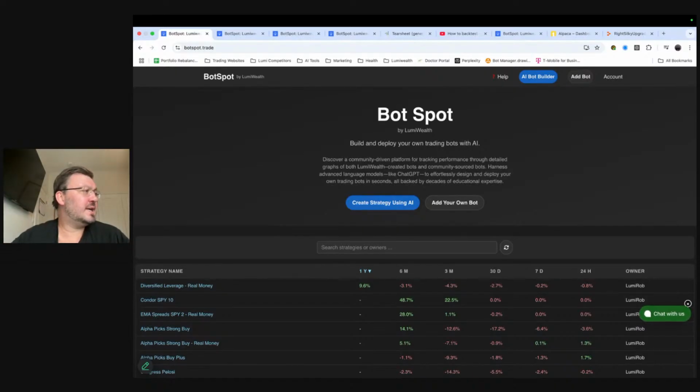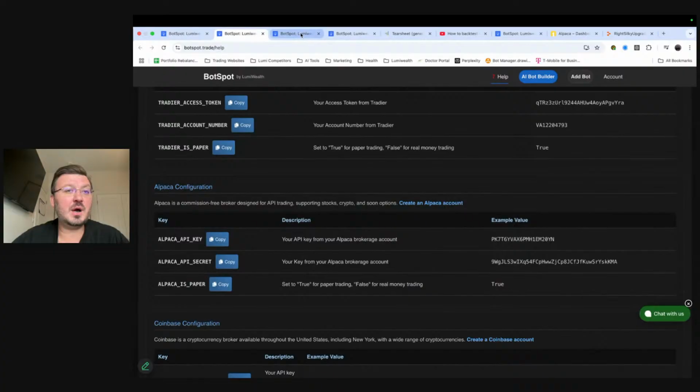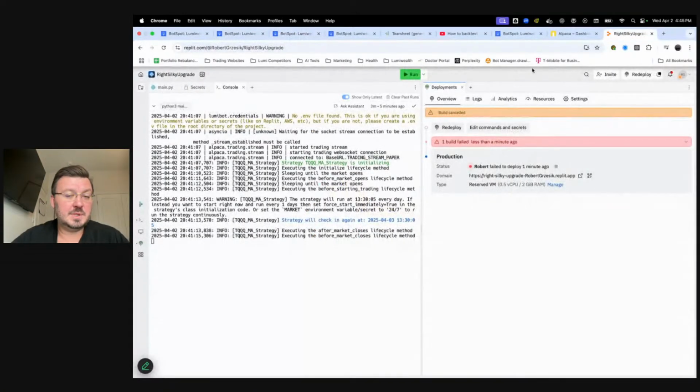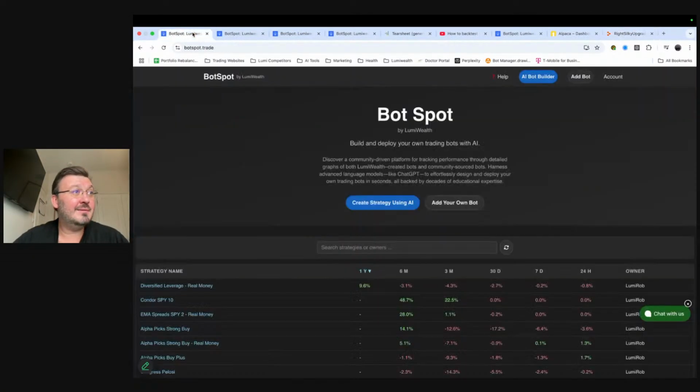So Habib says the bot can make passive income. It can work while I work or sleep. That is exactly what these things do. That is 100%. That's exactly what these things do, Habib. Yeah, so for example, this TQQQ trading bot, this thing deployed, it's going to keep running even when you sleep, even while you're working. It's going to keep running, going to keep making money for you.